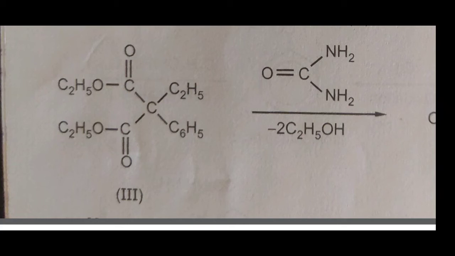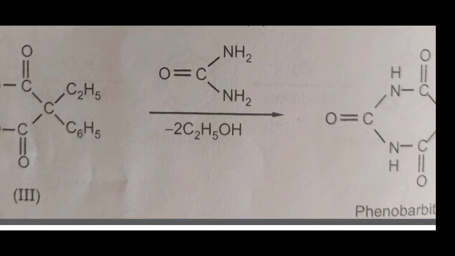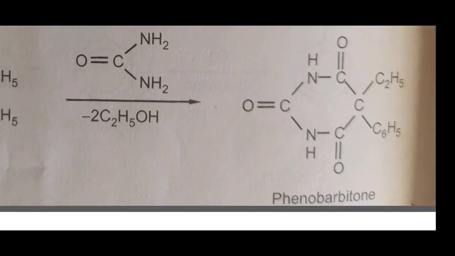And the condensed product fourth is nothing but phenobarbital. Here the H from urea NH2 and OC2H5 are released in the form of C2H5OH.